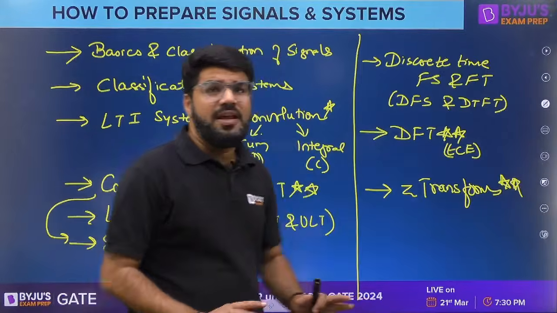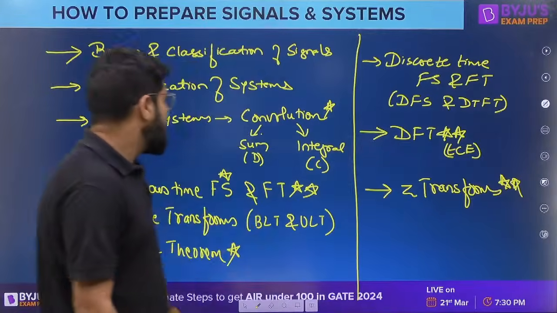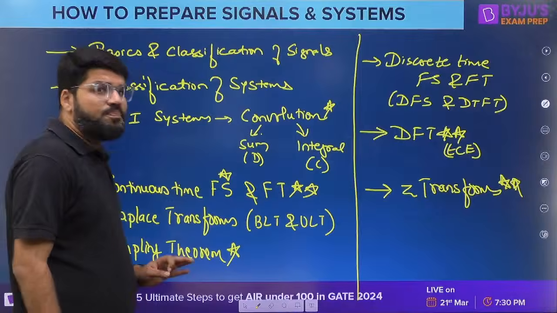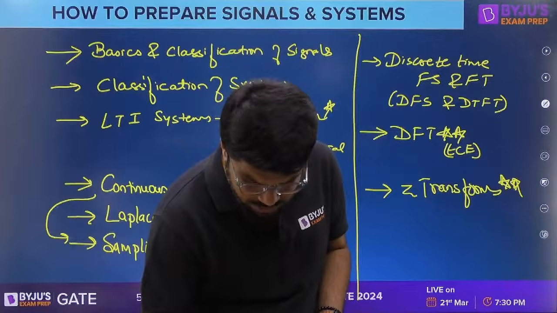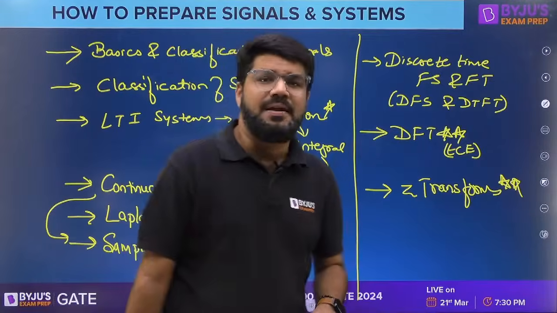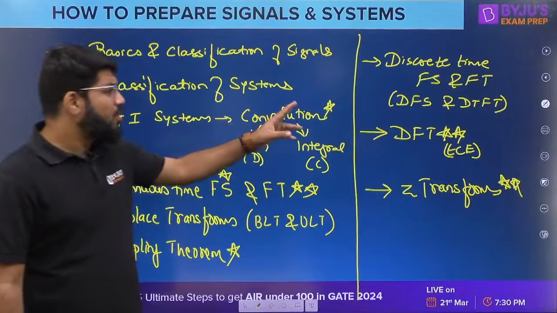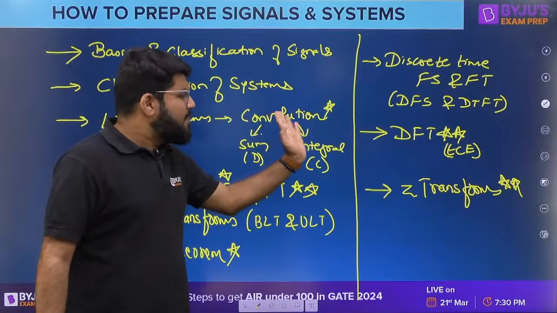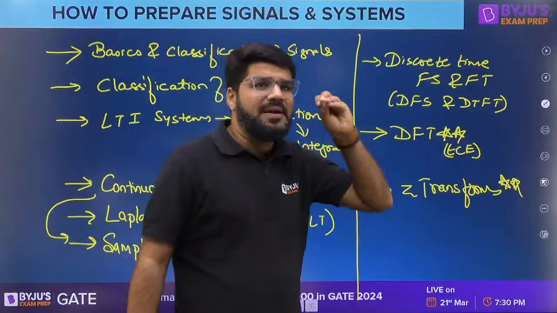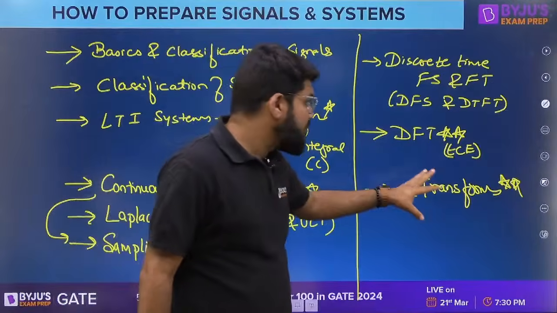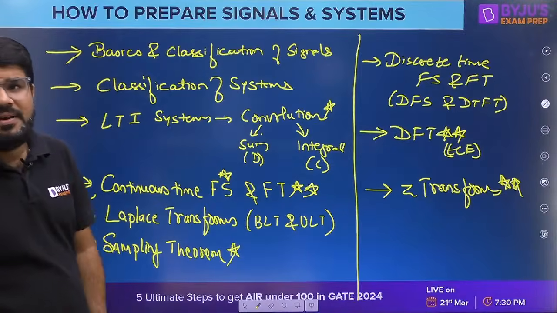There are three or four areas where the practice has to be really strong: Z transform, DFT, continuous time Fourier transform, and the sampling theorem. You have to practice everything, but these are the areas where you need real good practice, in-depth understanding and in-depth question practice. Convolution is important, and they can make good questions, but not that difficult. The challenging, property-based depth questions can be expected from Z transforms, DFTs and CTFTs.